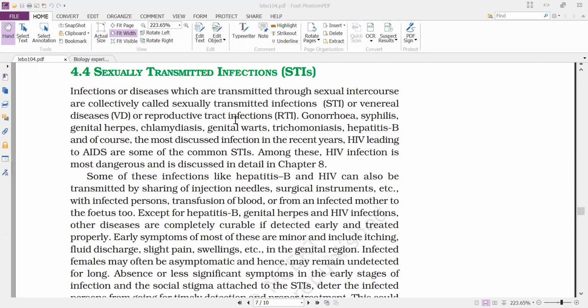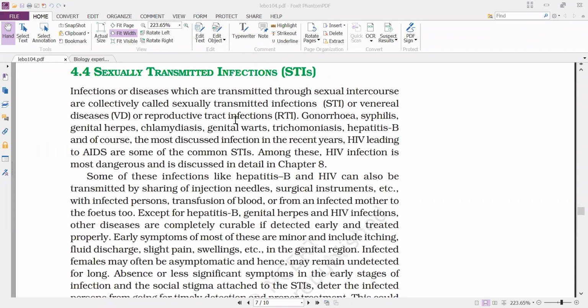And next, some of the diseases are mentioned here. Some are bacterial, some are protozoan, and some are viral. Here we can see gonorrhea, which is a bacterial disease, and syphilis, also a bacterial disease. Next, genital herpes, which is caused by a virus. Chlamydiasis is a protozoal disease, and genital warts is a viral disease.